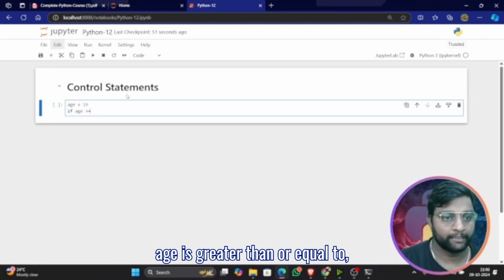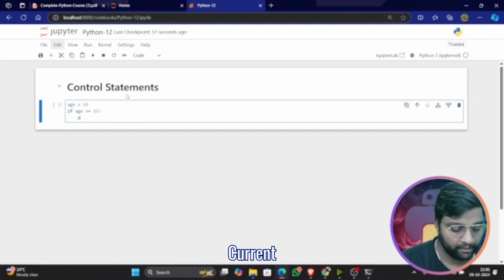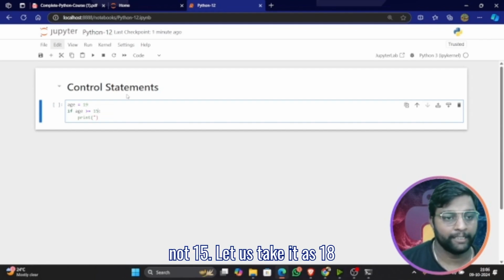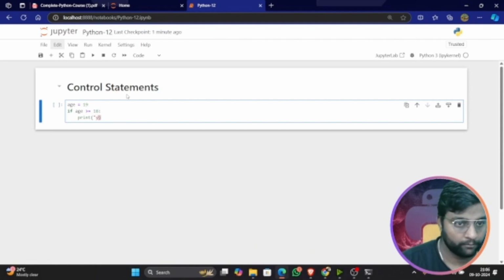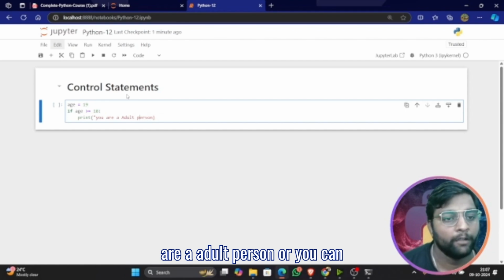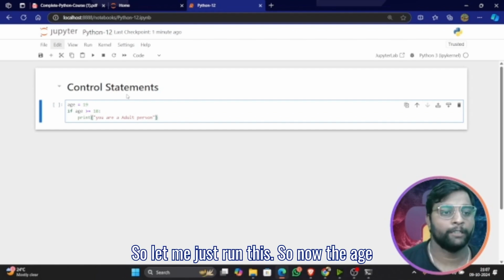If age is greater than or equal to, let us take 18 here, print adult person. Yeah, let us keep it adult person only. Let me just run this.